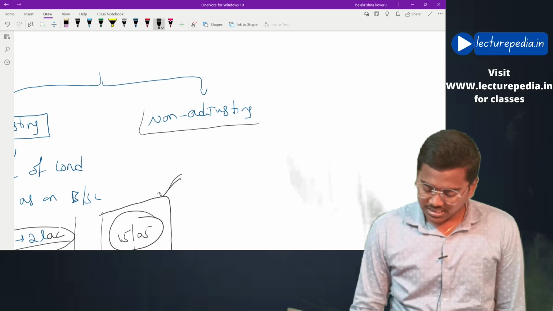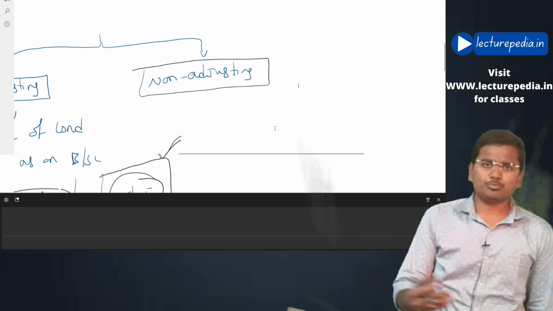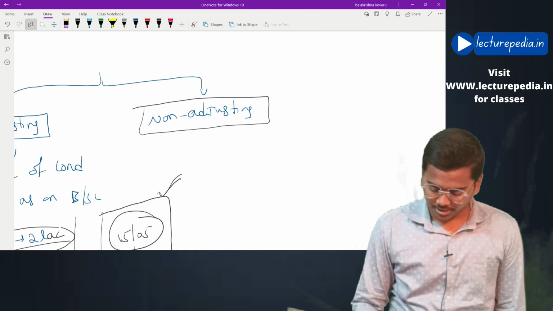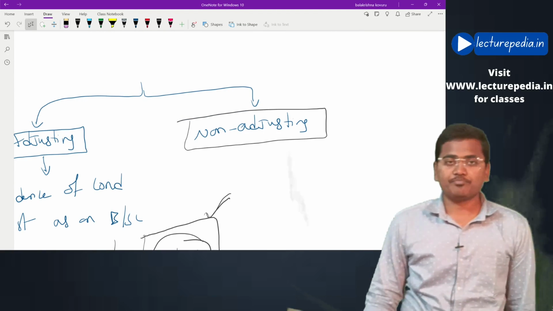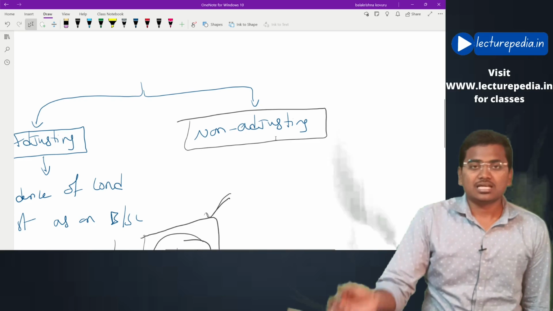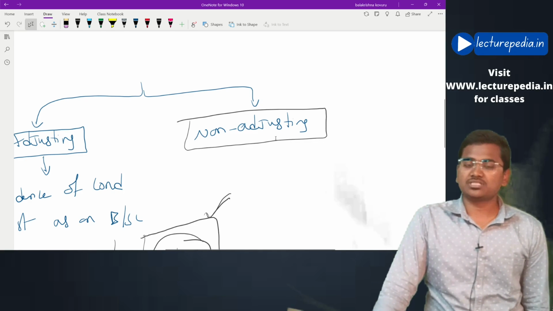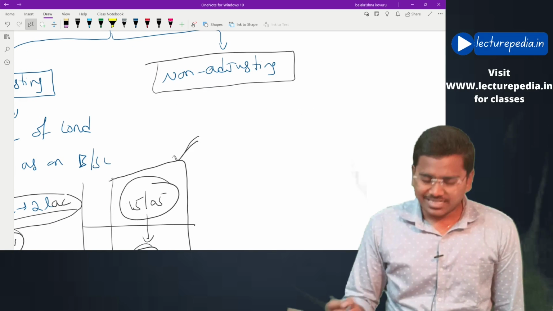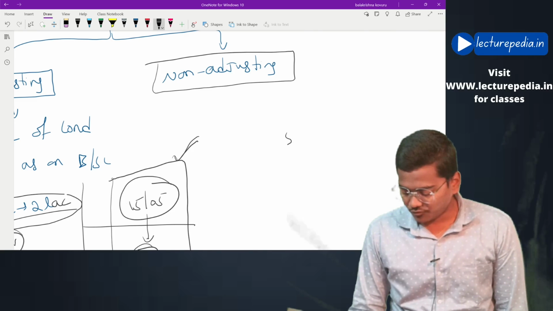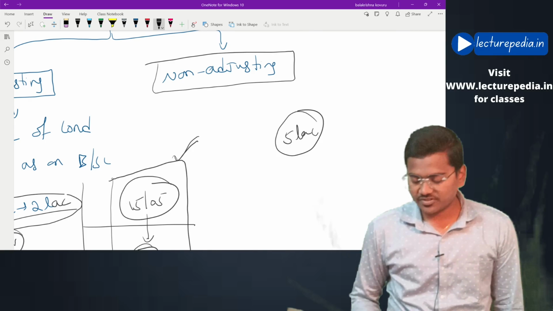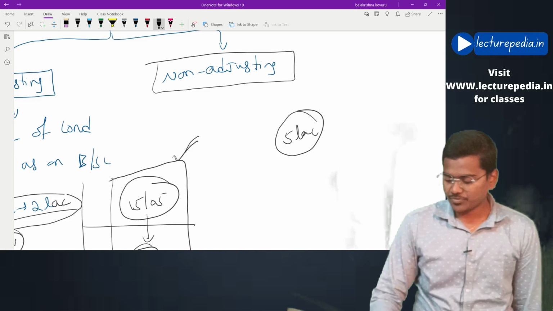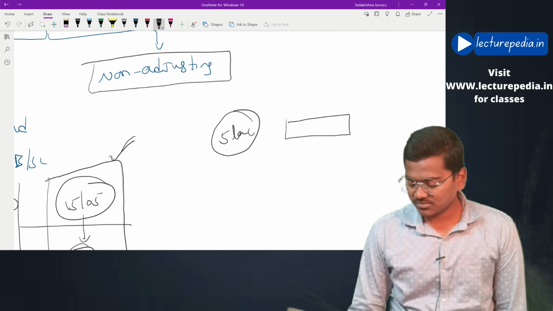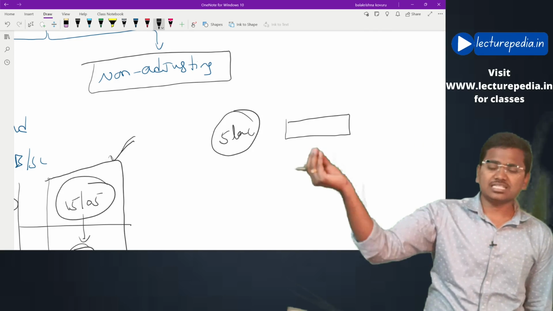Non-adjusting events. These non-adjusting events do not provide any evidence of conditions existing as on balance sheet date. Regarding these non-adjusting events, no conditions will be existent as on the balance sheet date. So let's say, for example, on balance sheet date, entity is having some inventory of around 5 lakh. As on 31st March, it is having inventory of 5 lakh. Now, let's say after balance sheet date, in April or May month, a cyclone has come.